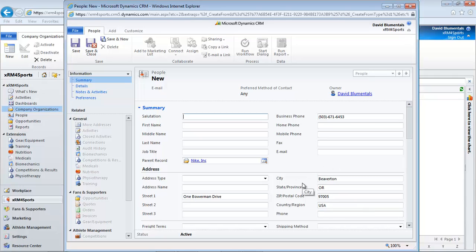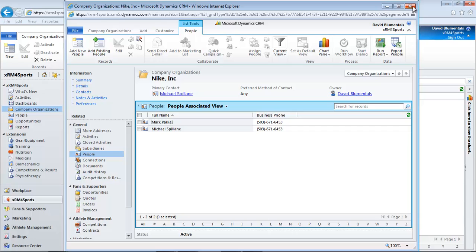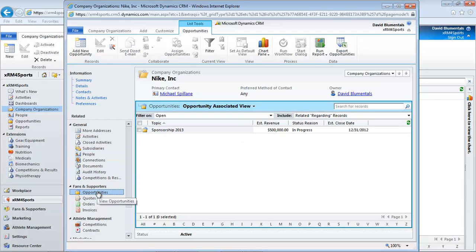One last item we want to check before our important sponsor meeting is our deal pipeline. Opportunities represent a potential new sponsorship or sale to a fan or supporter. To view or edit an opportunity, just click on the Opportunities folder. What you can see here are opportunities associated with the organisation. You can now open the record you want to edit by clicking.